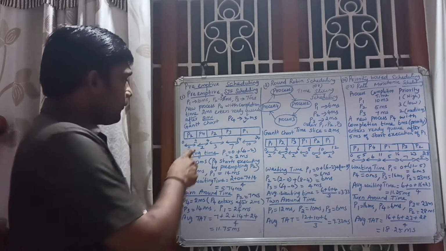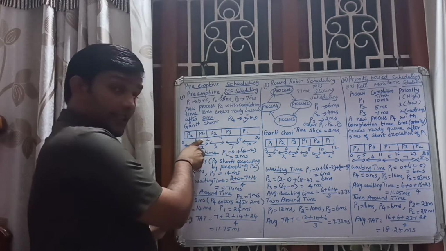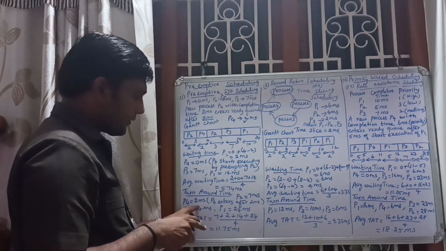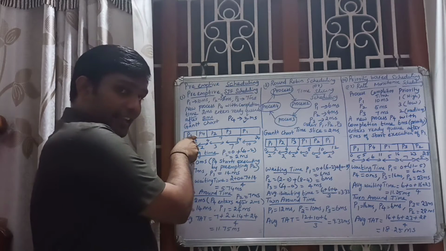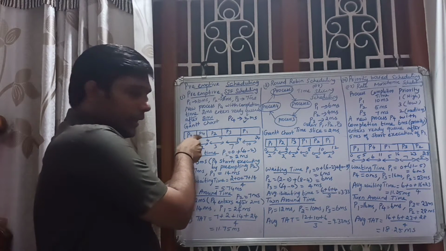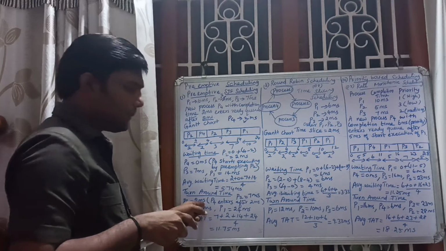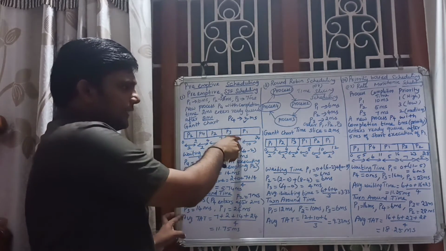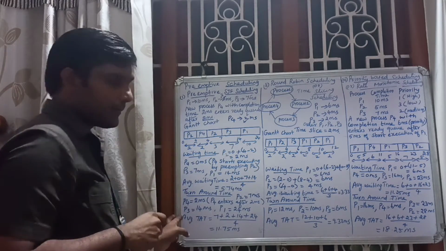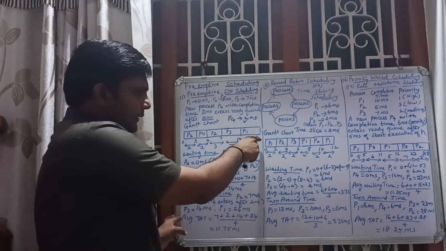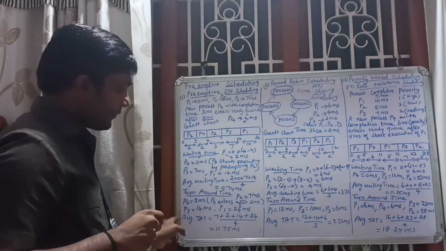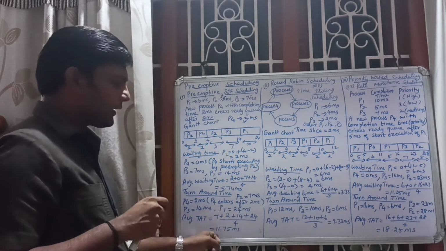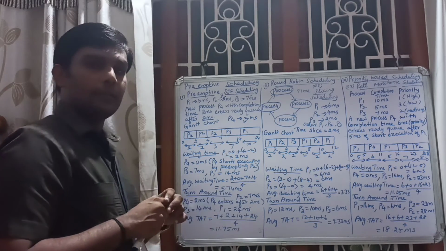Then for P4, only 2 millisecond, because P4 enters after 2 millisecond. So the turnaround time for P4 is 2 millisecond. Then P3 turnaround time is 14 millisecond. Then for P1 the turnaround time is 24 millisecond. For finding the average, you add all the 4 and divide by 4, and you get 11.75 millisecond.